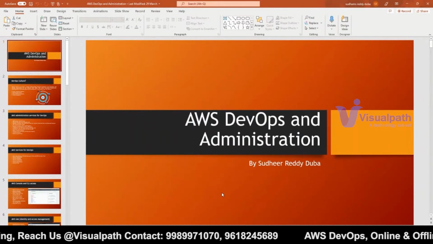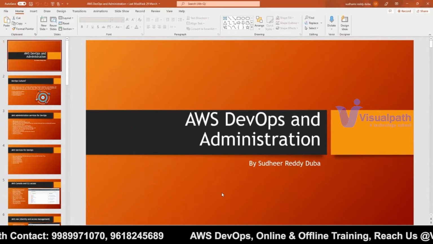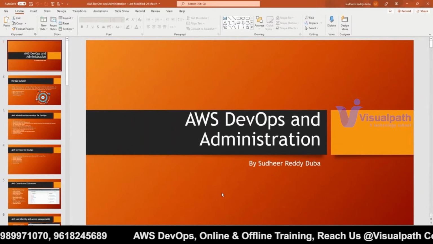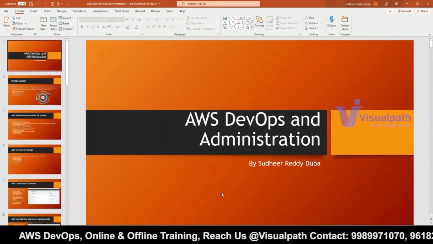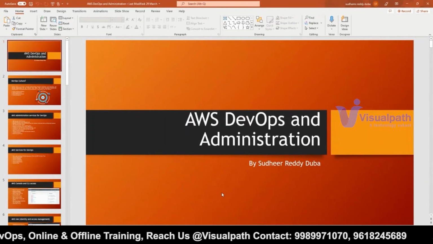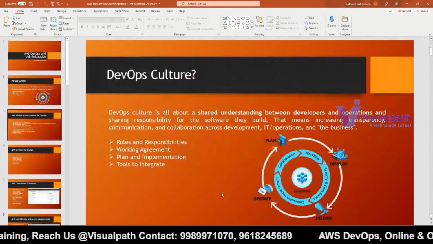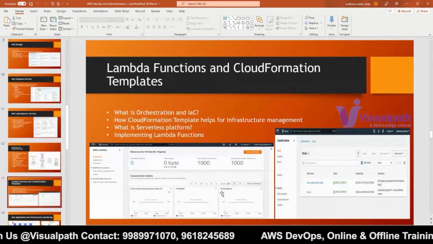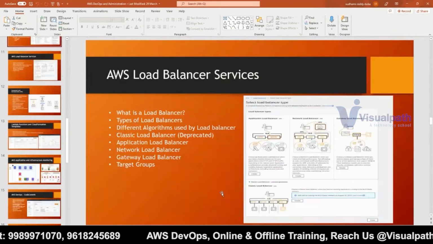Okay, in that only the Git and everything will be covered. Maven, Git, okay, and then we will be using build tools like Maven and a Git repository. Again, I told you, it's nothing but CodeCommit. Okay, all these things will be covered as a part of that. And to scan your code, we'll be using SonarQube. That I will cover as a part of the AWS DevOps services itself.